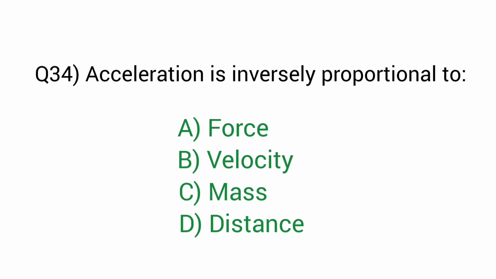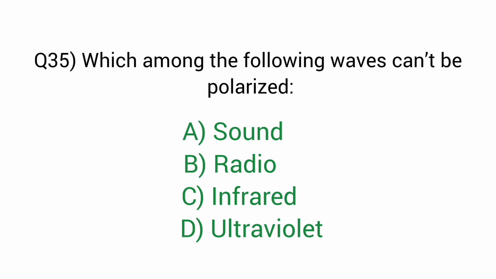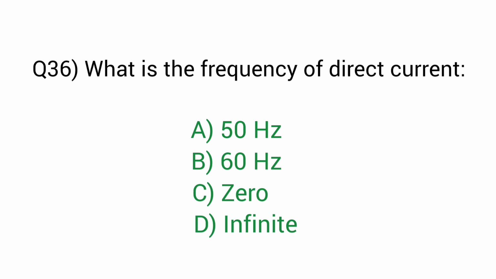Question number 34. Acceleration is inversely proportional to. Right answer option C, mass. Question number 35. Which among the following waves cannot be polarized? Right answer option A, sound. Question number 36. What is the frequency of direct current? Right answer option C, 0.